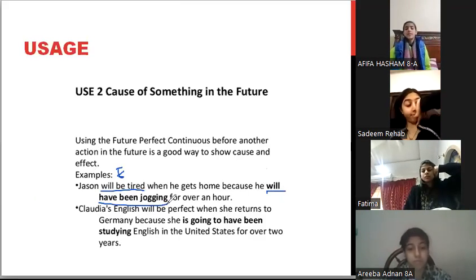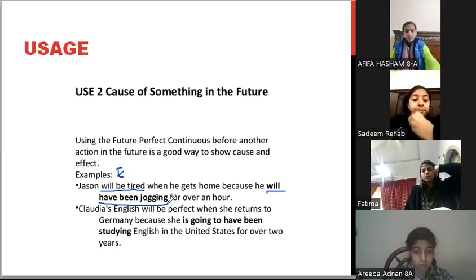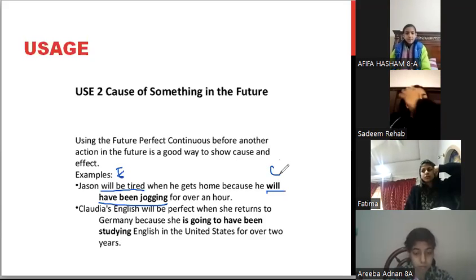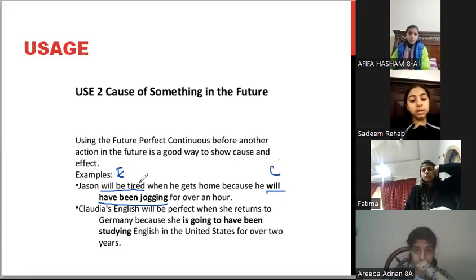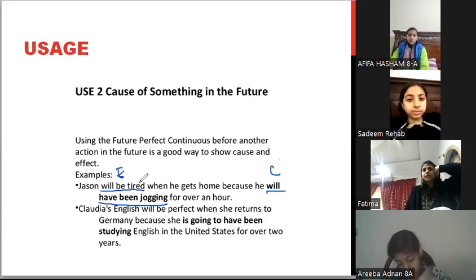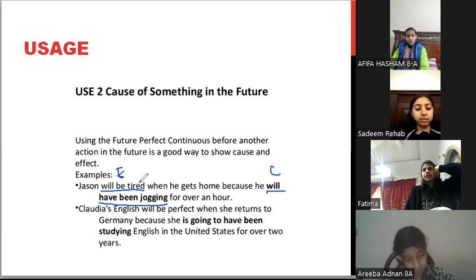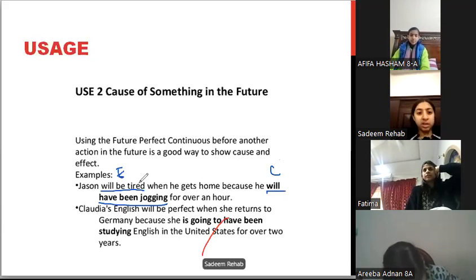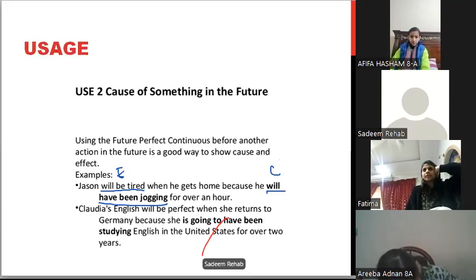Will have been jogging. Future perfect continuous है. ठीक है? ये कॉज है, वजह है. किस चीज की वजह है? इस इफेक्ट की. क्यों वो थका हुआ होगा? क्योंकि वो 1 घंटे से जॉगिंग कर रहा होगा. ठीक है? Jason will be tired. Why will Jason be tired? Because he will have been jogging for over an hour.